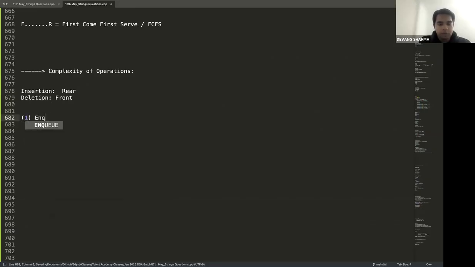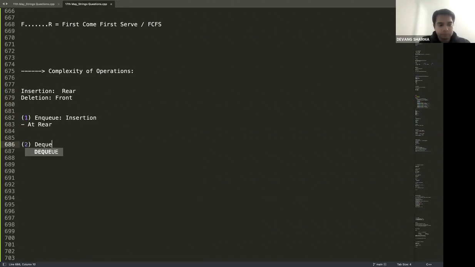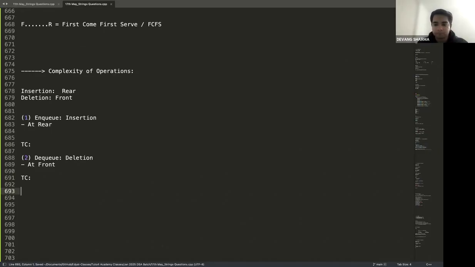Now, let's talk about these operations one by one. Enqueue is insertion happening at the rear. Dequeue is deletion happening at the front. What do you think would be the complexity of both of these operations? Quickly in the chat. Anything that you need to take care of before you insert or before you delete? Think about it, guys.